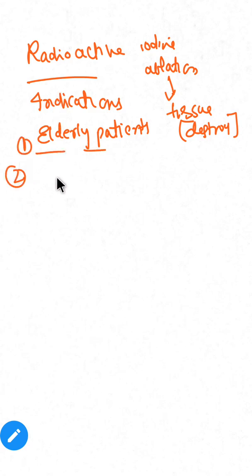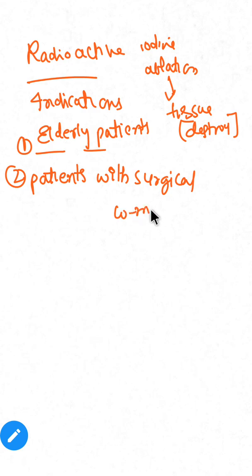Second one is patients with surgical comorbidities, that means if there are any contraindications to surgery, then we prefer radioactive iodine ablation.